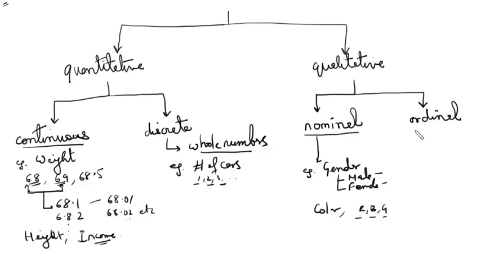Ordinal variables, on the other hand, have a hierarchy, and you can say which one is better than the other. For example, if I say low, medium and high, we all know that there is a hierarchy associated here. Low is less than medium, which is less than high. So there is a hierarchy involved here, which is why they are known as ordinal variables. The word ordinal comes from the word order. There is an order associated with the categories that are present in ordinal variables. So these are the different kinds of variables used in data science.